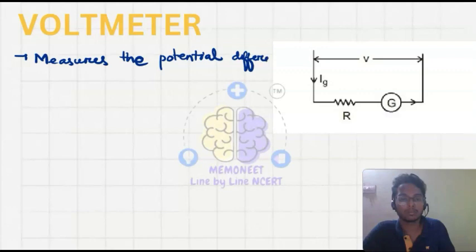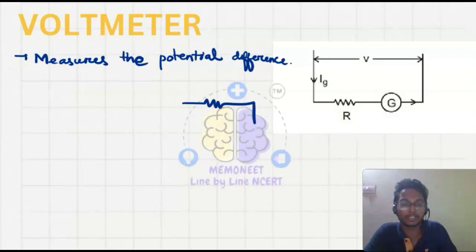The voltmeter is always placed in parallel in the circuit. Let's say we have a resistance here and the EMF, the battery E, and the voltmeter is placed in parallel. So these two measure the potential across this resistance.